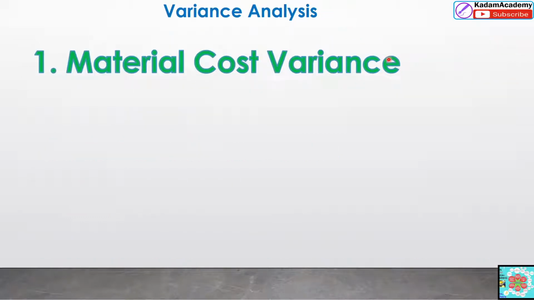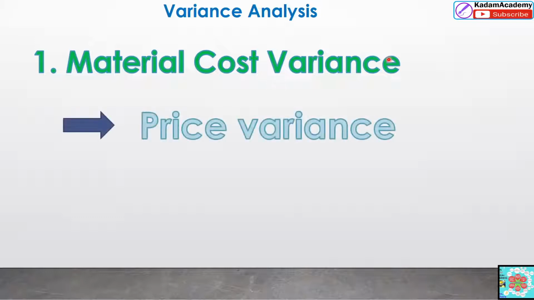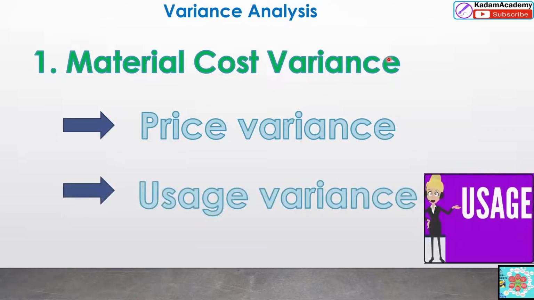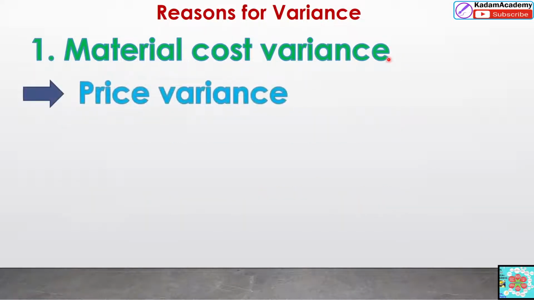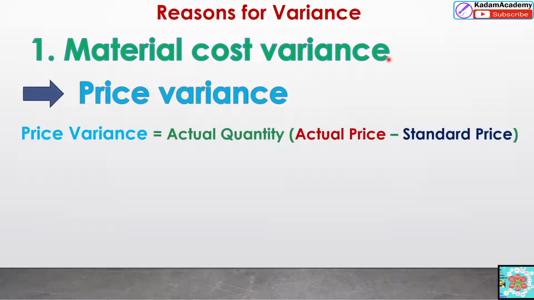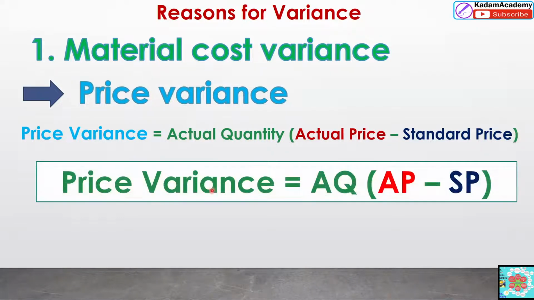Material cost variance has two different parts: price variance and usage variance. Under this, we'll see one by one how to calculate the price variance. Price variance is the difference between the actual price and the standard price multiplied by the actual quantity: actual quantity multiplied by, inside the bracket, actual price minus standard price, bracket close. This is the formula for calculating the price variance.